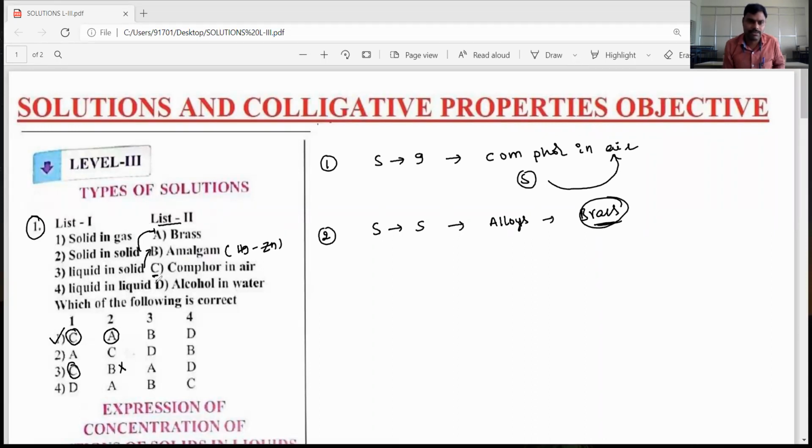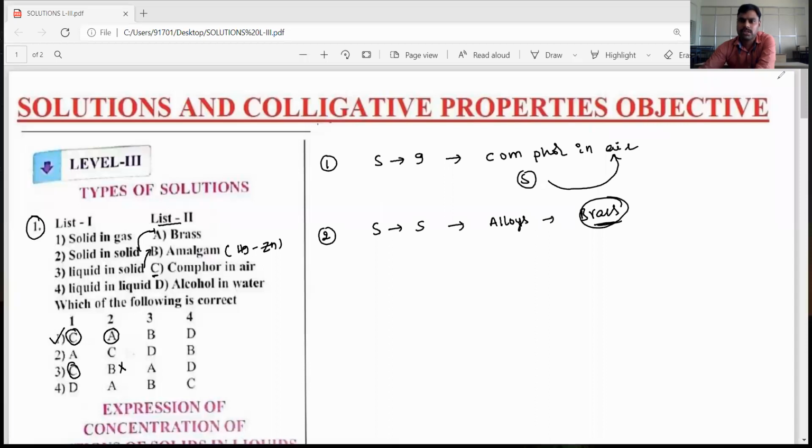Okay, and liquid in liquids, example alcohol in water. Alcohol is in liquid state and water is also liquid. That's why liquid solution example is alcohol in water. So the correct option is the first option, dear students. Okay, let's go for the second question, dear students.